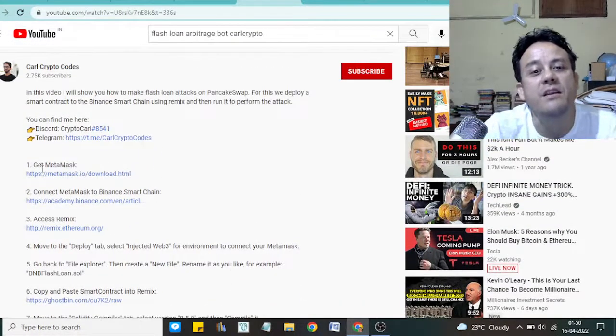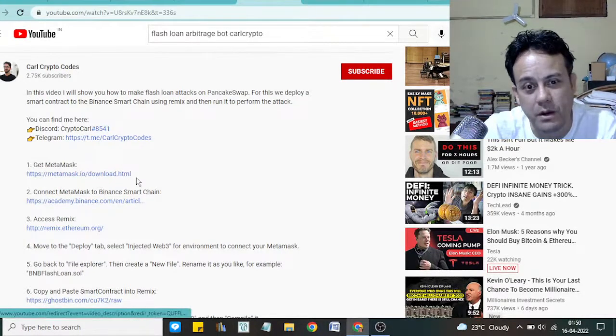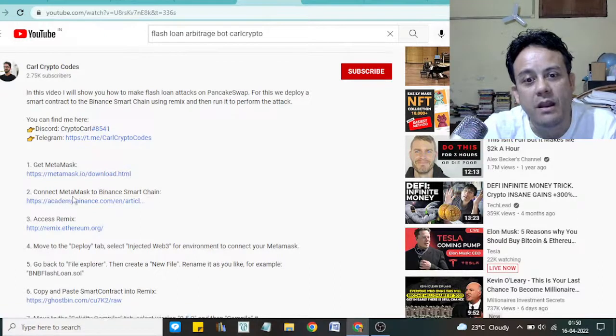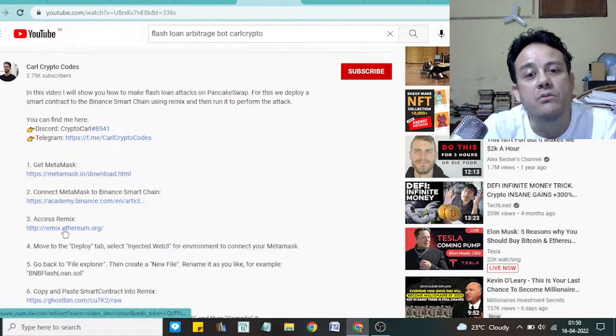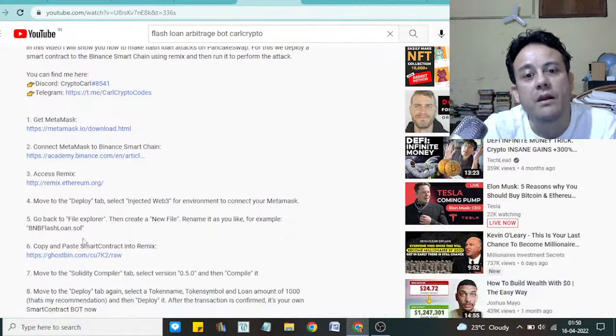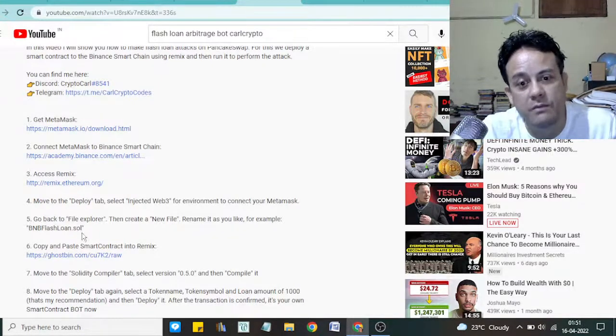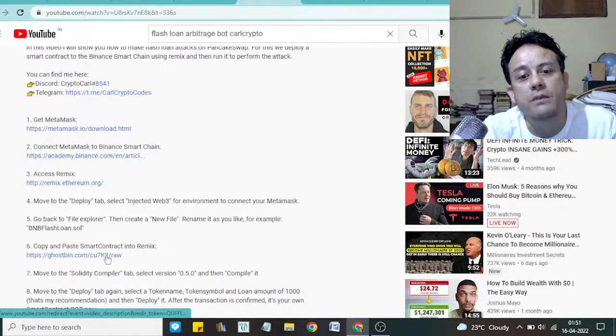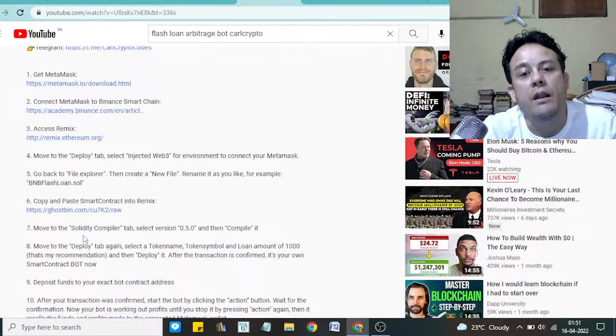Here it tells that you need to get a MetaMask wallet. MetaMask is a crypto wallet, as you might be aware, and then you connect MetaMask to the Binance Smart Chain, and then you get on Remix, make a Solidity file, copy and paste from this contract, and then you deploy it.